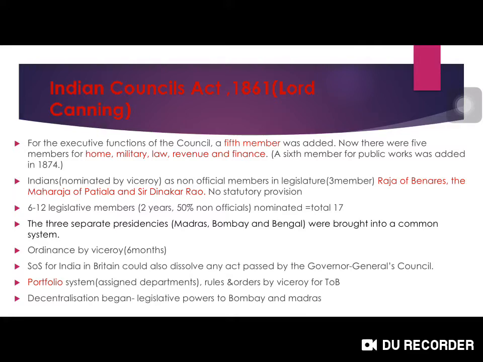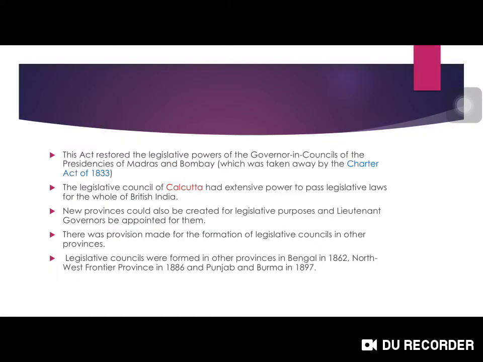Next, decentralization started beginning. So the last act of centralization was under 1833. From 1853 the decentralization started, and it now also gave legislative powers to Bombay and Madras. So legislative councils also started being formed to make laws. So it was not just the governor or a governor executive council in the provinces, but there will be also legislative council. But the legislative council of Calcutta was given extensive power than the other provinces. Next, new provinces.